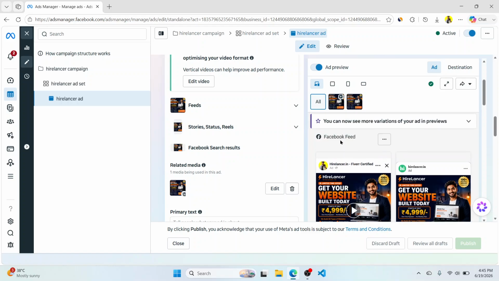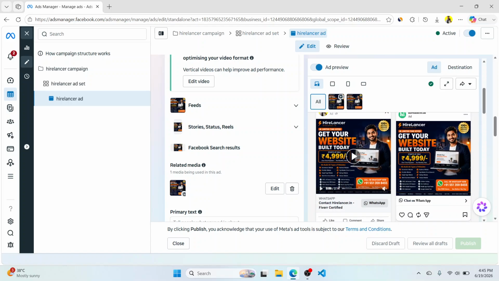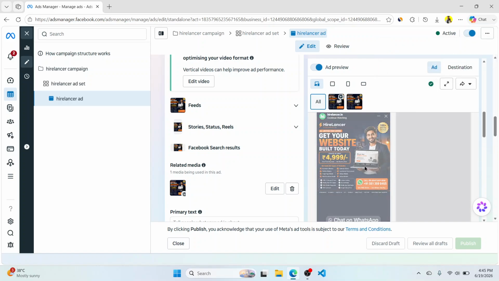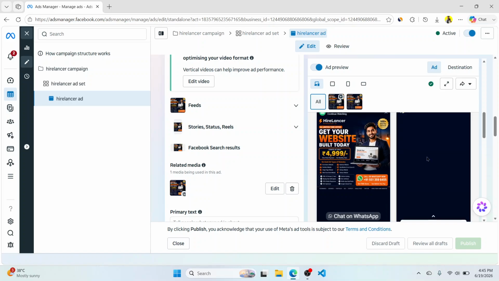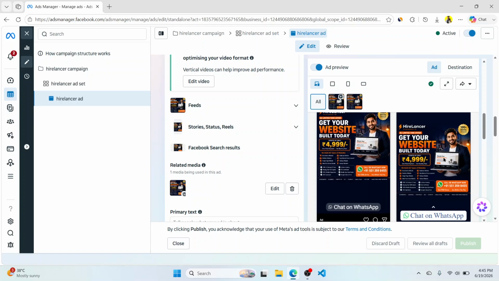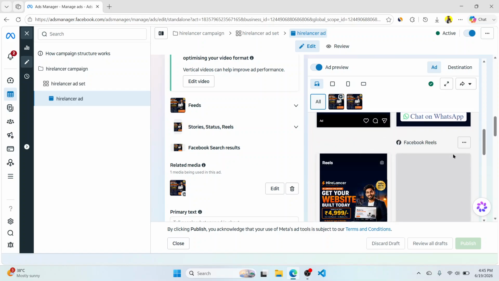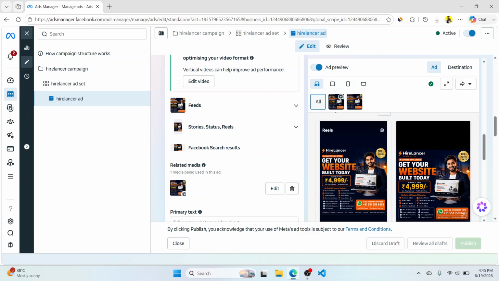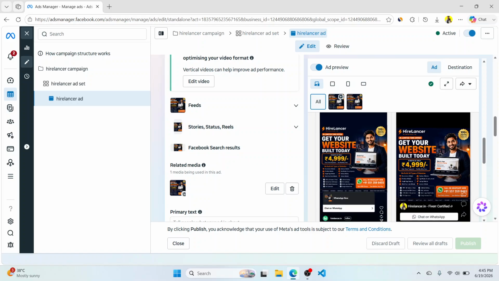So this one, as you can see, is feeds. Instagram feeds is perfectly matched with no cutouts. It's automatically adjusted. Now it's stories. Even with stories, you see everything is perfectly viewable, no problem at all. Now Instagram Reels, the same thing. You won't have any problem seeing anything, any text. This is not only text, it's a video. So in the background there is also slight music and a voiceover.